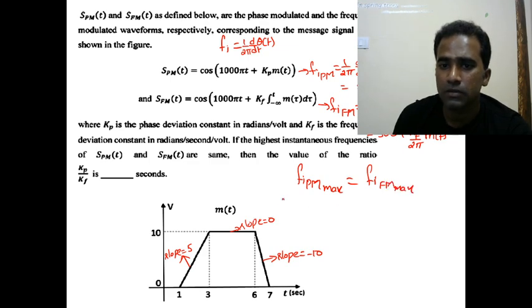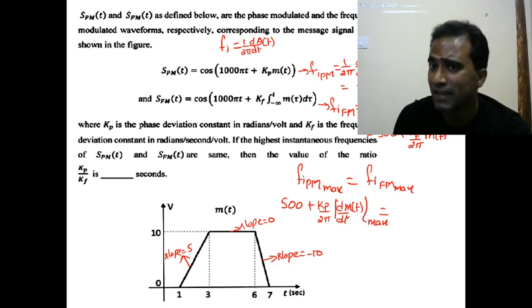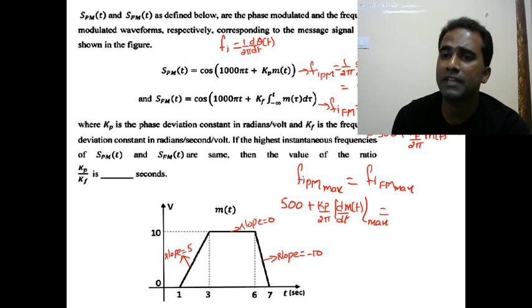So which is 500 plus, what is the maximum value of PM instantaneous frequency? Instantaneous frequency of PM is maximum when d by dt of m of t is maximum, whenever the magnitude of d by dt of m of t is maximum.